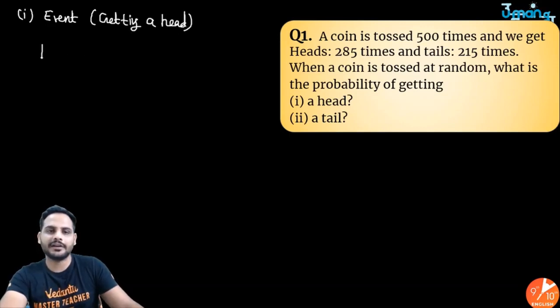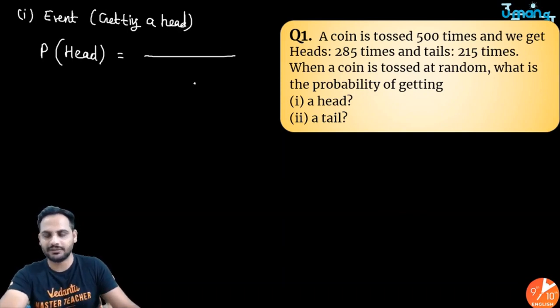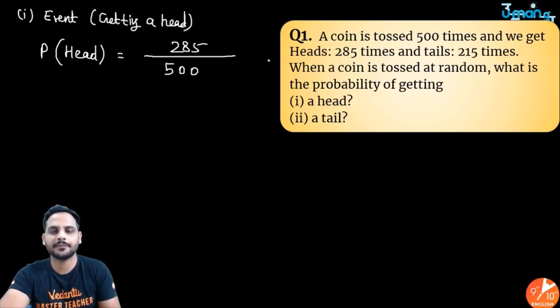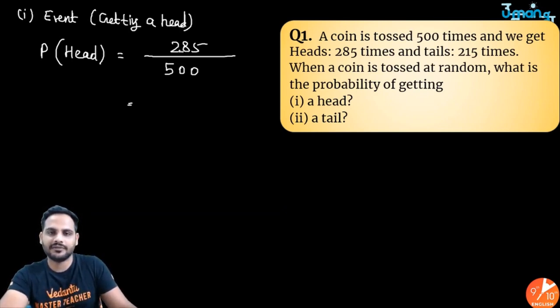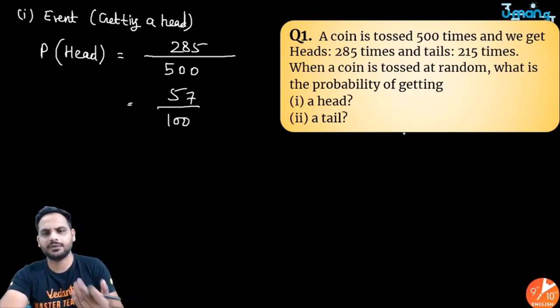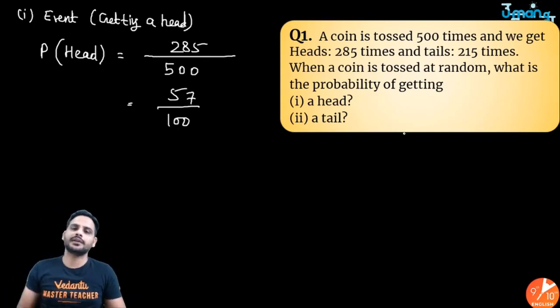So the probability of getting a head will be the number of trials in which we have got a head upon the total number of trials. In total, how many times have I tossed the coin? 500 times. And out of 500 times, how many times did I get a head? 285 times. So the probability of getting a head is 285 upon 500. If you want, you can simplify this also. If I divide by 5, 5 5s are 25 and 5 57s are 285, so it is 57 by 100. You can simplify this, no problem in that.